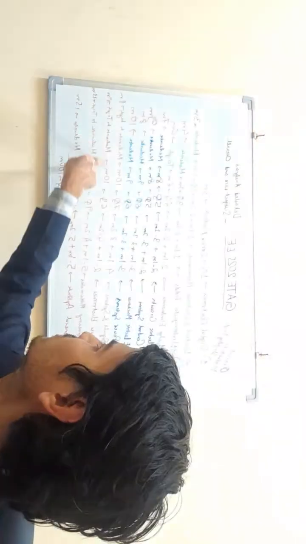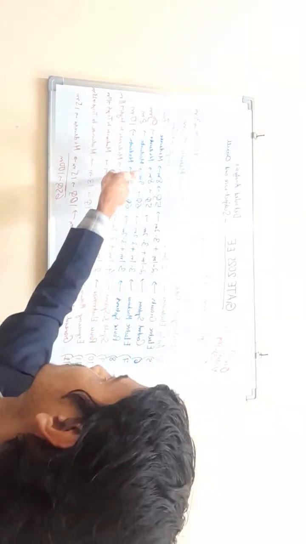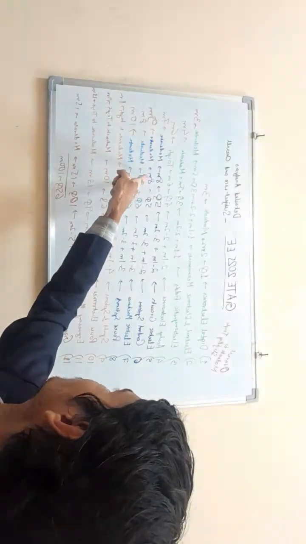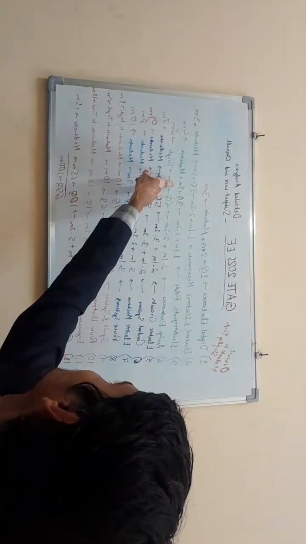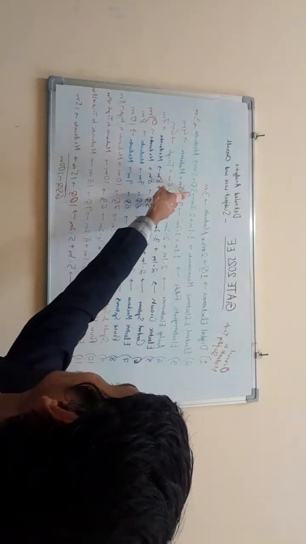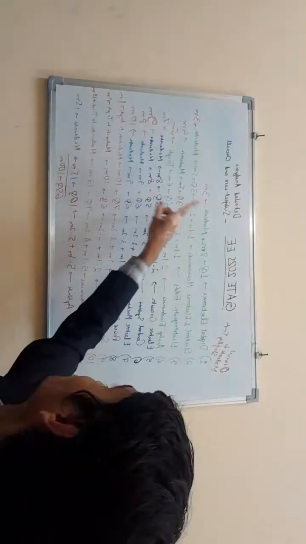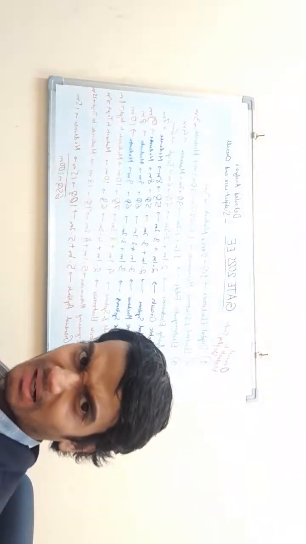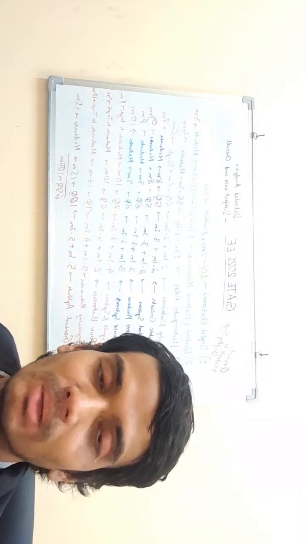So as you can see, the weightage was almost the same this year also. 10 marks to 11 marks, 11 marks. Signal systems, power electronics. Power systems also got reduced by 1 mark. Electric machines got increased by 1 mark. Control systems got decreased by 1 mark. Electric circuits got decreased by 1 mark. Power electronics same weightage. Electromagnetic fields increased by 1 mark. Electrical measurements increased by 2 marks, and digital electronics decreased by 1 mark. So more or less the weightage was similar to last year, GATE 2024 electrical engineering paper.